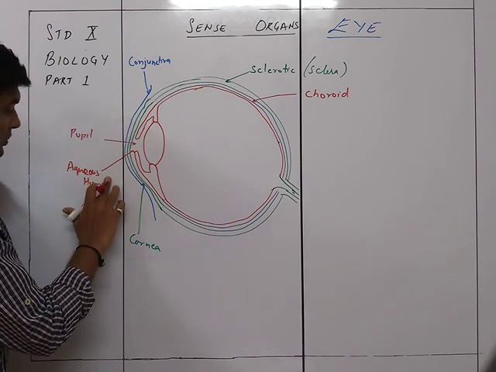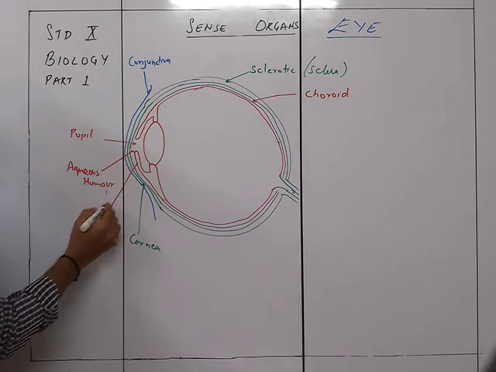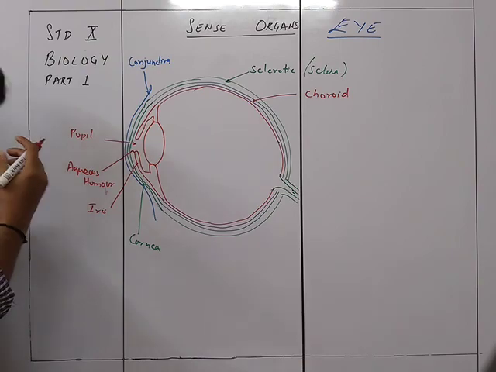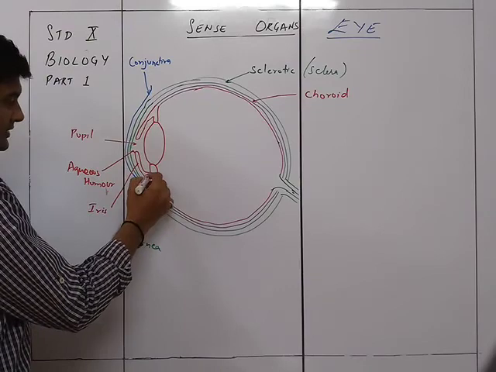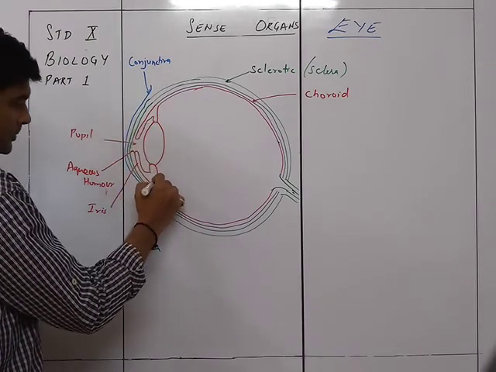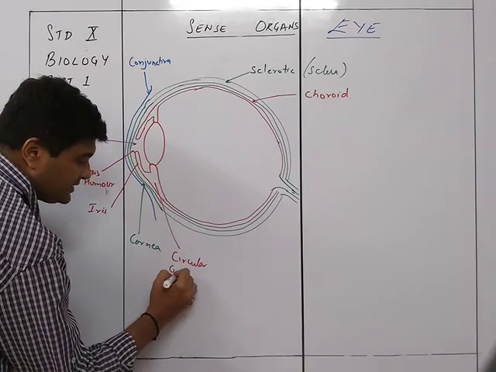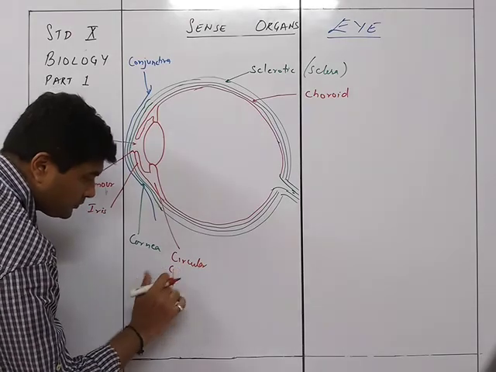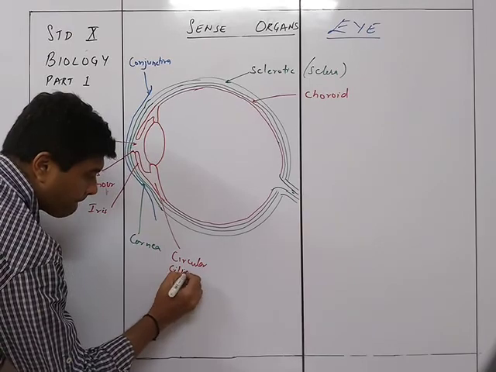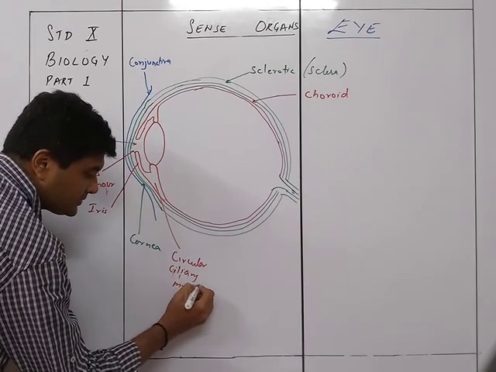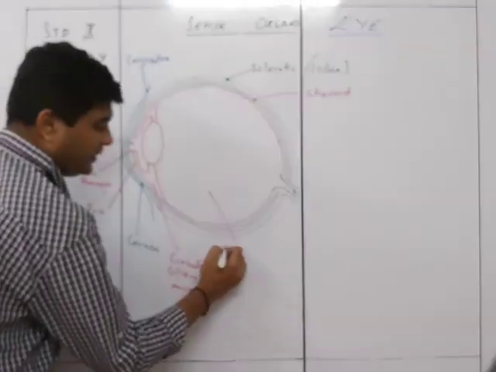This part over here is the iris, the black colored part of the eye. These are the circular ciliary muscles. And inside over here is the vitreous humor.